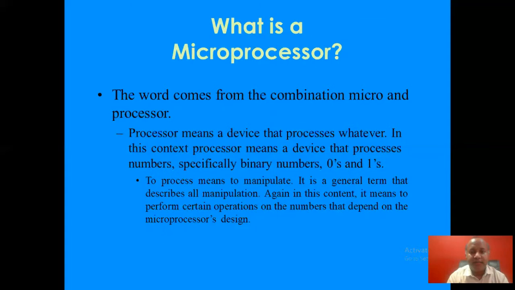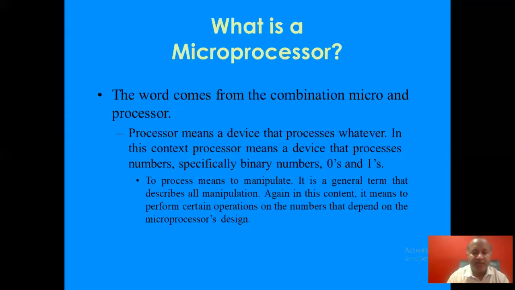So, what is a microprocessor? The word comes from the combination micro and processor. Processor means a device which can process anything. In this context, we are talking about numbers, especially binary numbers, zeros and ones, because a microprocessor is able to understand only the language of numbers, zeros and ones.